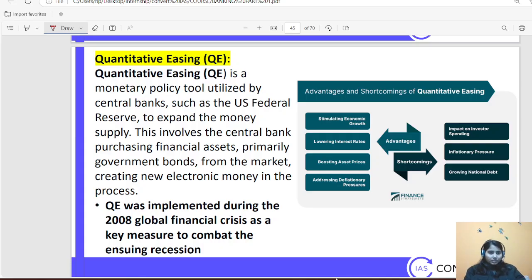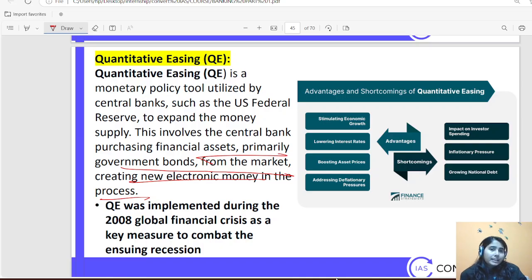That is a simple thing. Okay, purchasing financial assets, primarily government bonds from the market, creating new electronic money in the process. Similar to what I was talking about, monetization of deficit. That is quite different, when government is borrowing by printing more money by RBI. But here RBI is printing more money to purchase these government bonds. Okay, so similar but quite different.